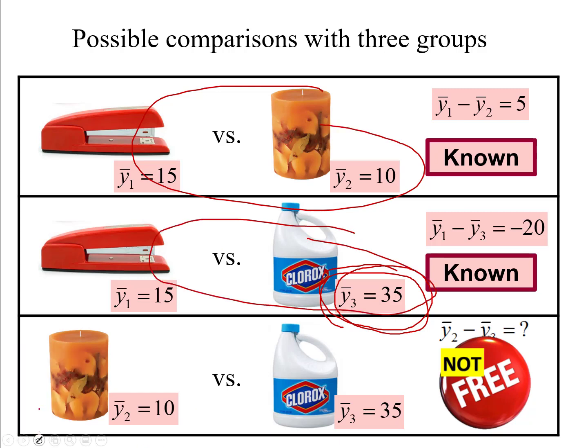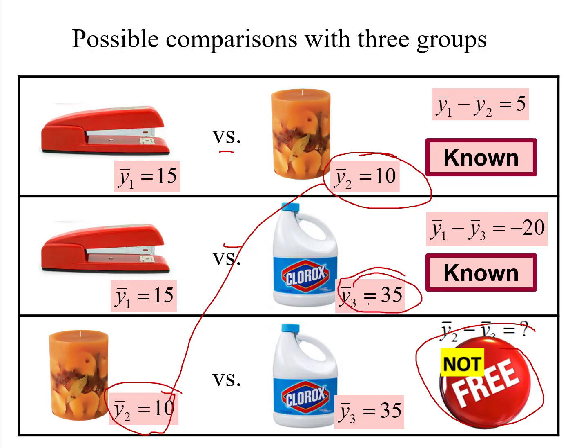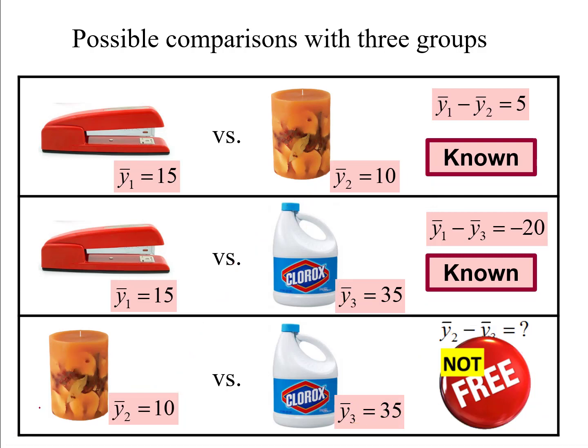this third contrast is not free to vary. Because in the process of making these first two contrasts, we figured out that the mean for the aromatherapy group was 10, so we already know that must be 10. And when we made the second contrast, we figured out that the mean for the Clorox group was 35, so we already know that. So this third contrast is not free to vary. So we have 3 possible contrasts that we could make, but only 2 of them are free to vary. We have 2 contrasts that are free to vary.